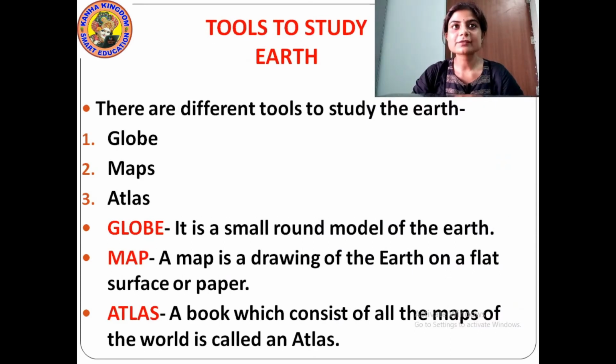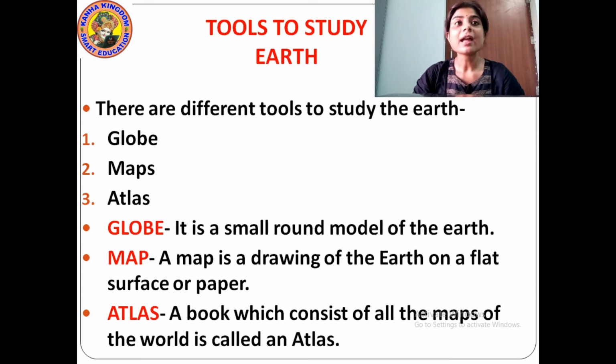So now students, what are the different tools to study the earth? We need to study the earth, right? How does the earth look? Then how can we study the different places on the earth? Yes or no? What are the different landforms? Yes. So there are different tools to study the earth. And what are those tools?